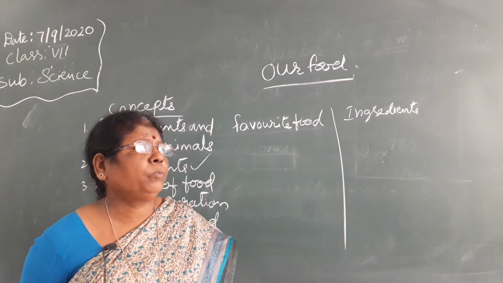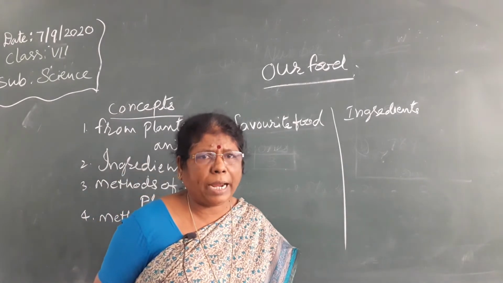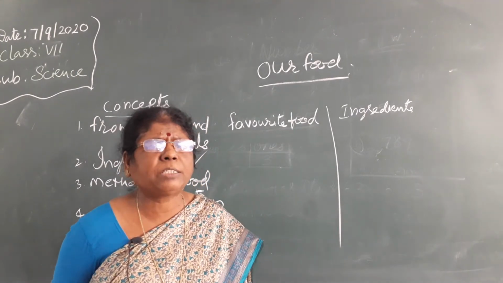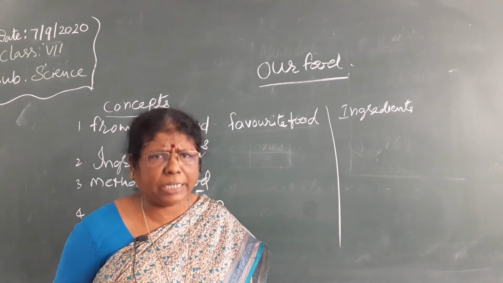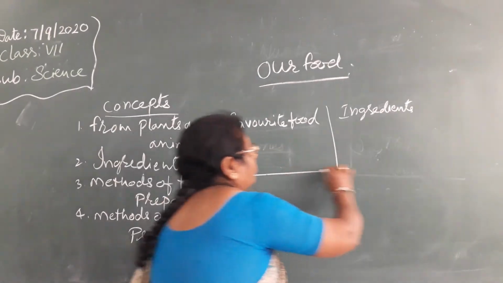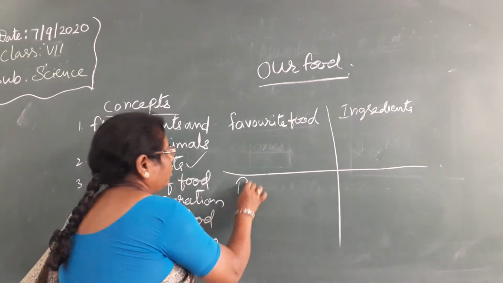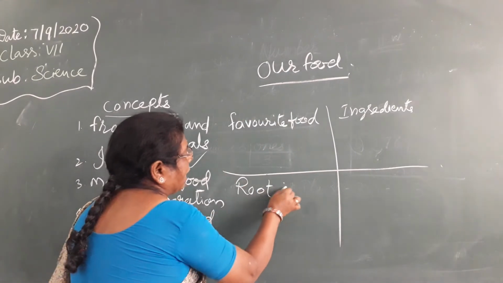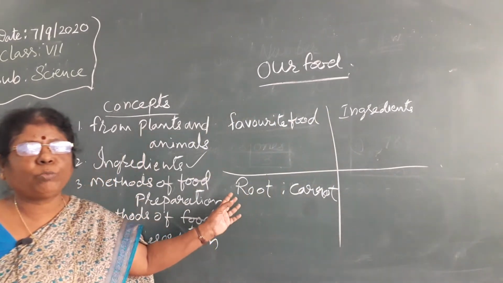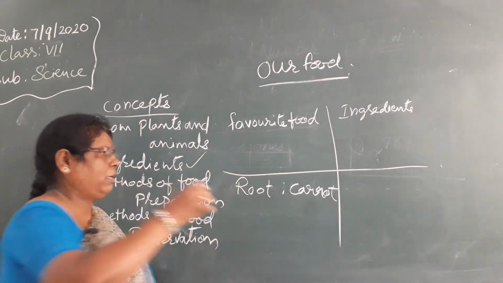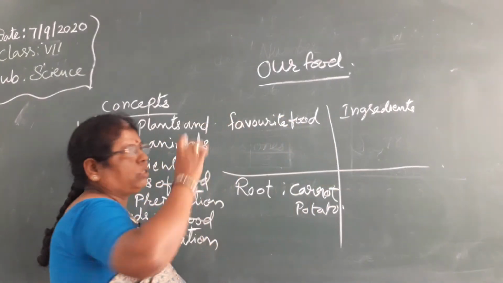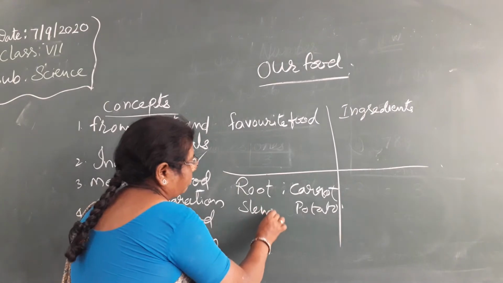Now we eat different parts of the plant, that is root, stem, leaves, flower, fruit, seeds. For example, root: we are eating carrot. Carrot is a root modification. Potato is a stem modification.